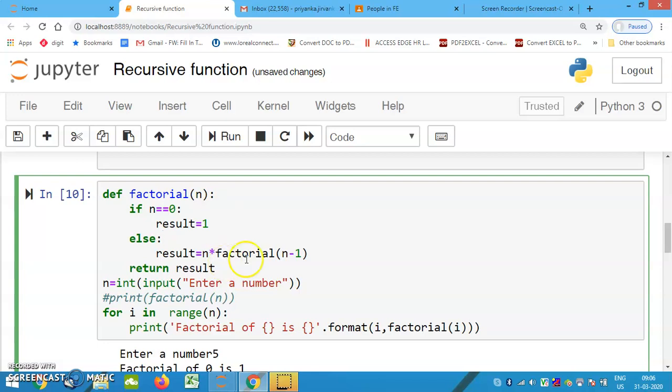Else do what? Result is equal to n into factorial of n minus 1. And this will go on, go on, go on. Now it will call this function. Now listen very carefully. Now I'm accepting the value of n from the user. So n is equal to int input, enter a number. For example, the user has entered a value 3.